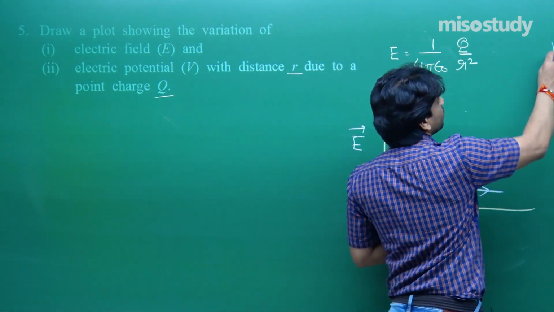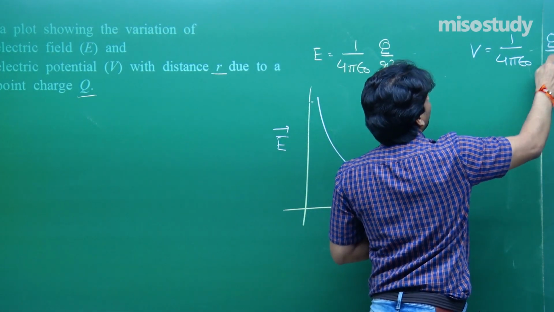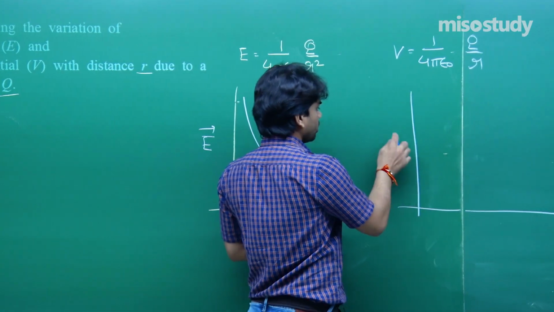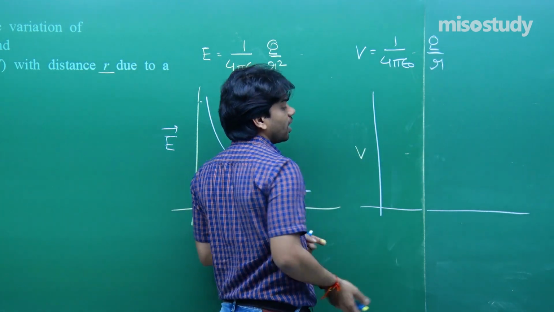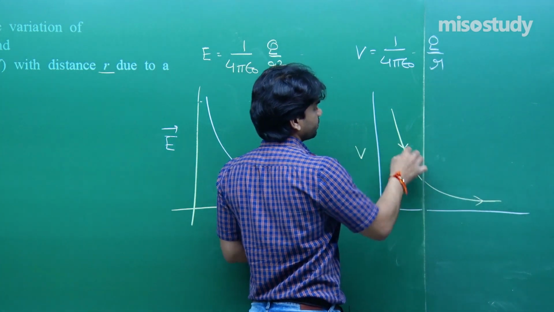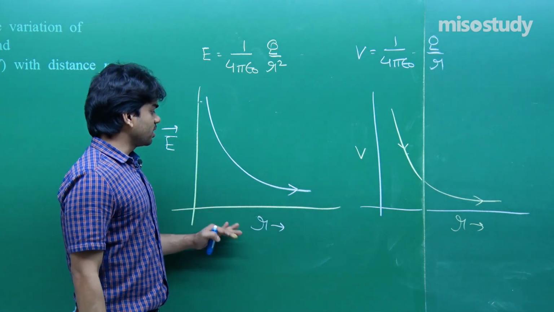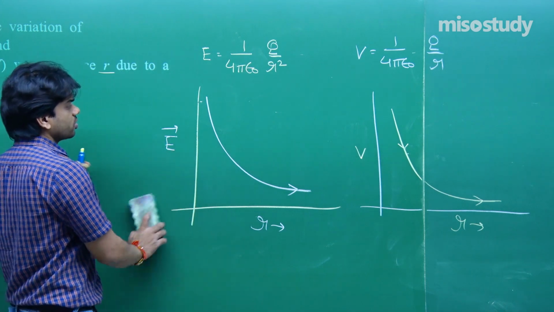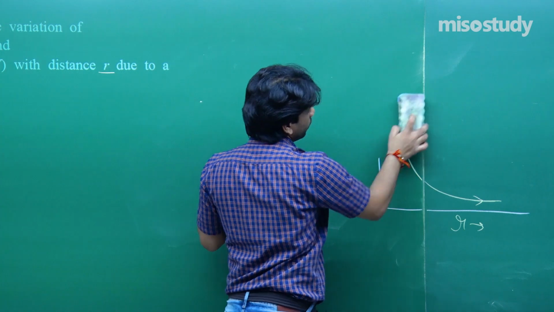And for potential, we know that for a point charge it's 1 upon 4 pi epsilon naught Q by r, and I have to show you here. So, again an inverse law will hold, when r is less V will be more. Here it's only 1 by r variation, while for E it is 1 upon r square variation, shown in both the curves. Although they look the same, there is a bit of difference in the kind of variation that both will follow.